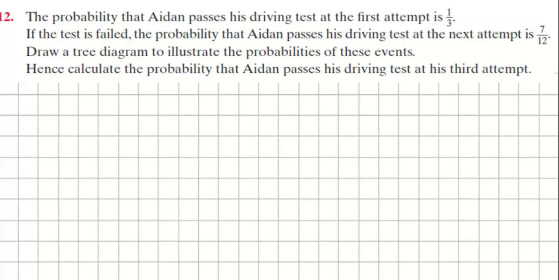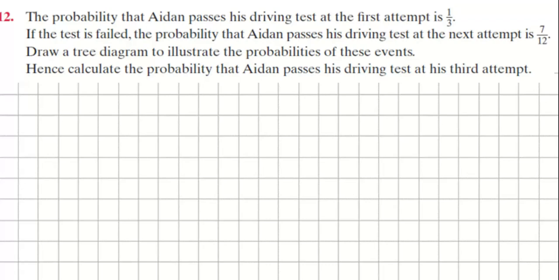The probability that Aidan passes his driving test at the first attempt is a third. If his test has failed, the probability Aidan passes on his next driving test is 7 in 12. Draw a tree diagram to illustrate the possibilities of these events. Hence, calculate the probability that he passes on his third attempt.